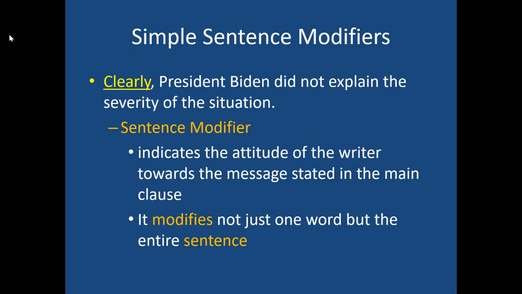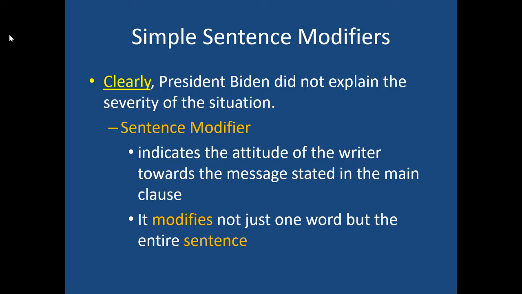Now, the second example, if I said clearly, comma, President Biden did not explain the severity of the situation, the comma makes this what we call a sentence modifier. This is the first concept we have in this unit. A sentence modifier indicates the attitude of the writer towards the message that's stated in the clause. So the fact of the sentence does not change: President Biden did not explain the severity of the situation. But the sentence modifier gives a little bit of an attitude. As we mentioned back in Unit 4, it modifies not just one word, but the entire sentence. And that's why we call it a sentence modifier.